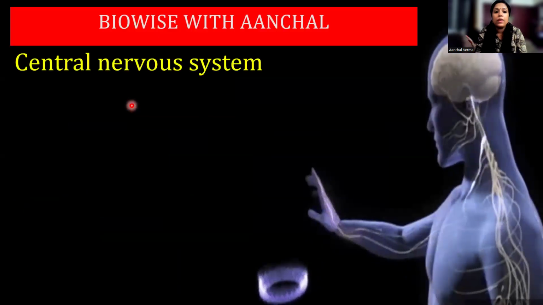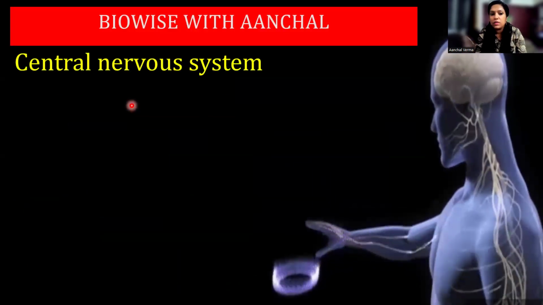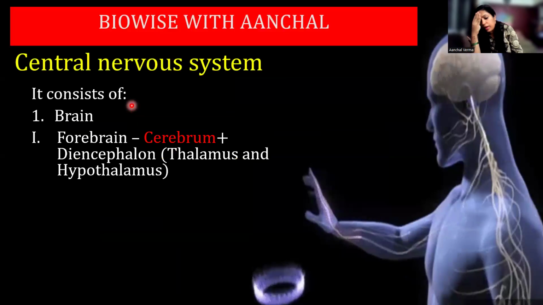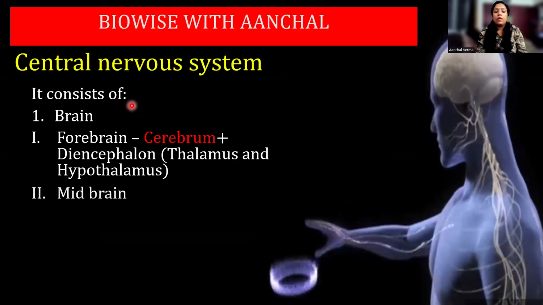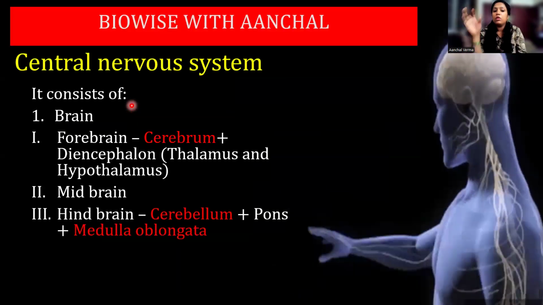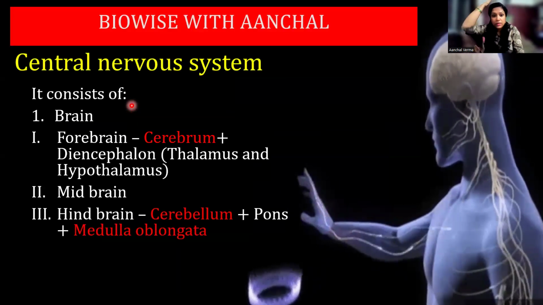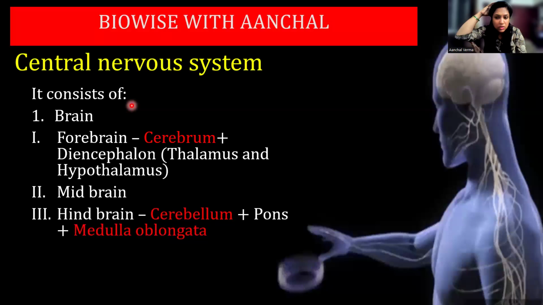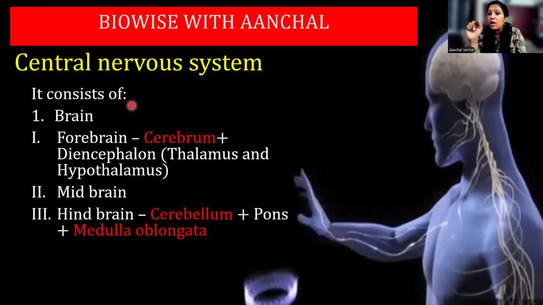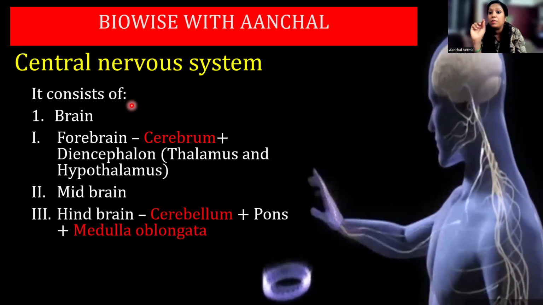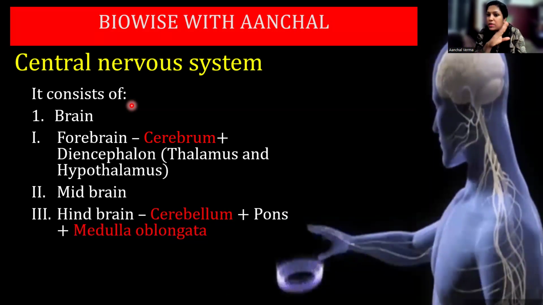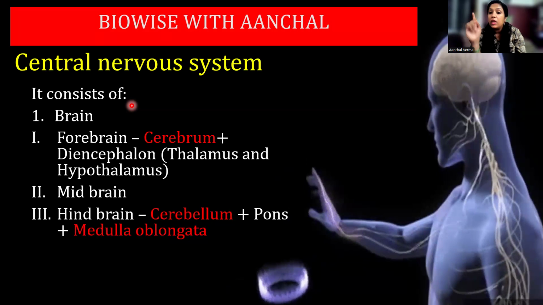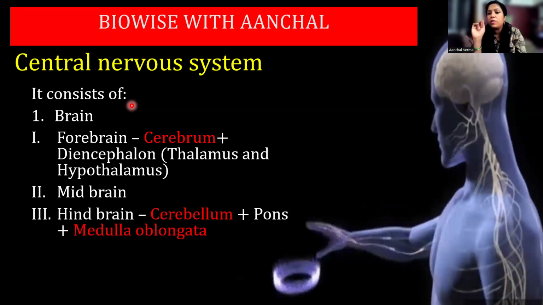Okay. Now, when you talk about the brain, let us talk about the central nervous system. It consists of the brain. In the brain you have the forebrain and the hindbrain, and in between there is the midbrain. When you talk about the forebrain, it has the cerebrum, not cerebellum, cerebrum, and the diencephalon just below your cerebrum. There is a hard fibrous sheet-like structure called the corpus callosum, which separates the left hemisphere and right hemisphere of your brain, and it helps in coordination between these two. Even the pons helps in coordination between the two hemispheres.